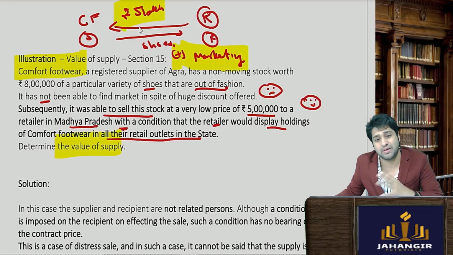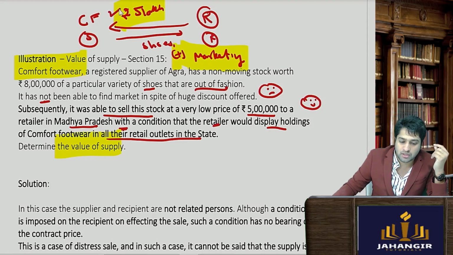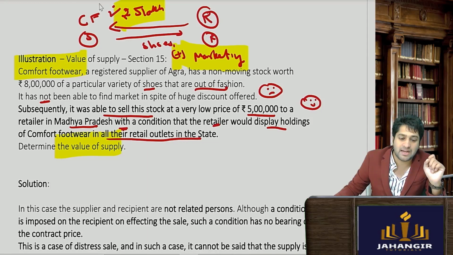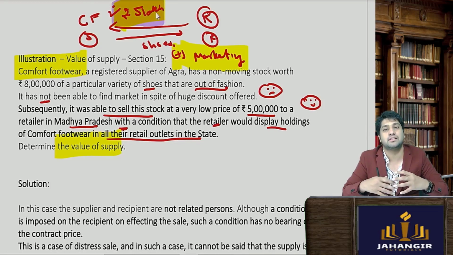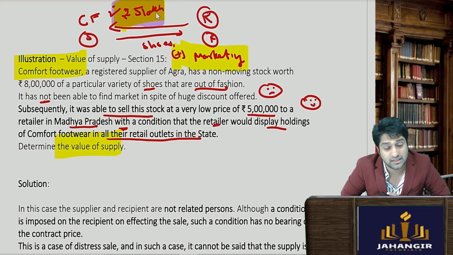So one interpretation is that since it is not affecting the price of the goods, 5 lakh rupees will only be taken into consideration. However, one has to see the surrounding facts and in a much more detail.